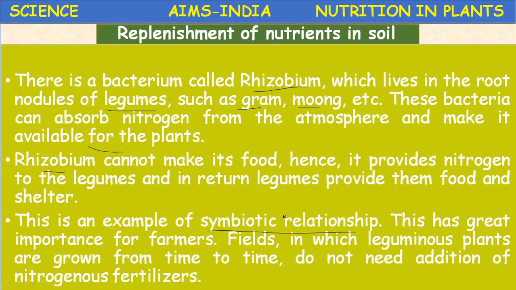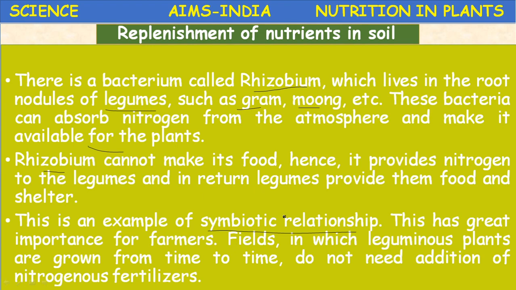Okay, so rotation of crops has two advantages. One is that it will replenish the nutrients in the soil. The second is that it will stop diseases from spreading. If the same crop is grown in that field for many years, what happens? Diseases may occur repeatedly. The soil loses its vigor.